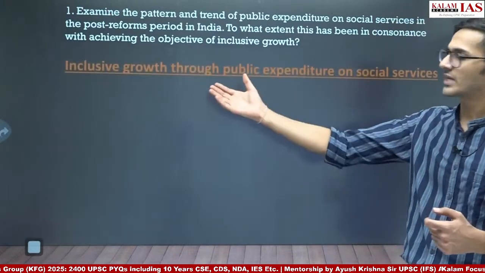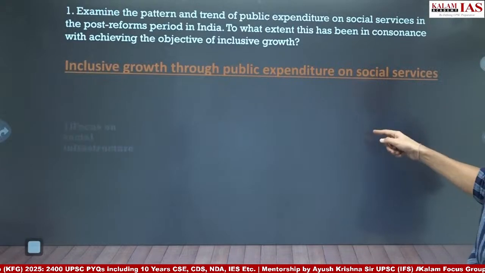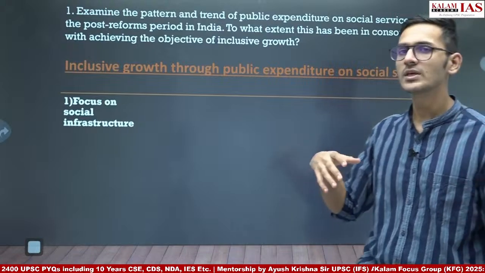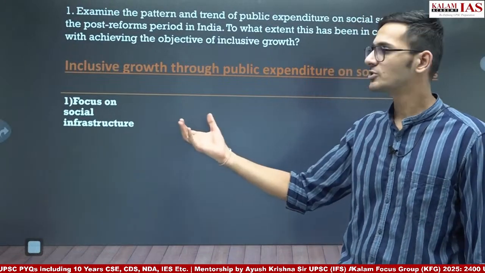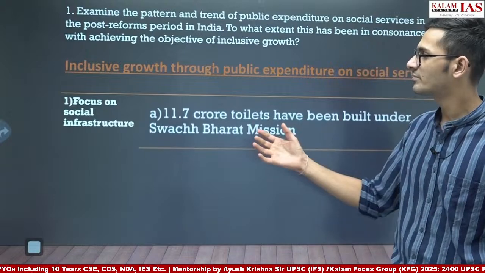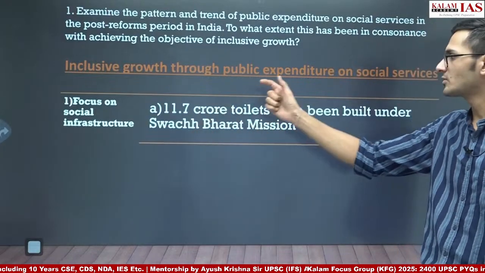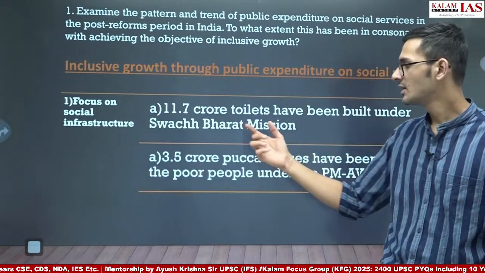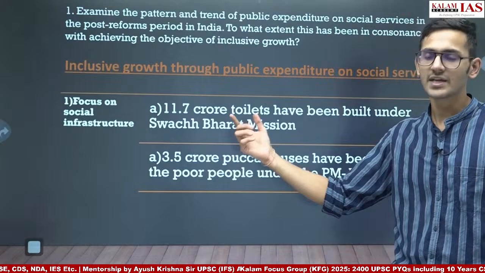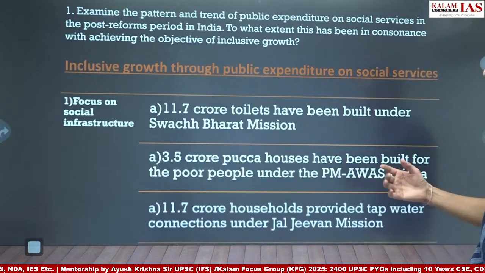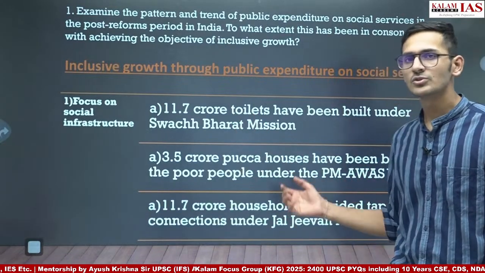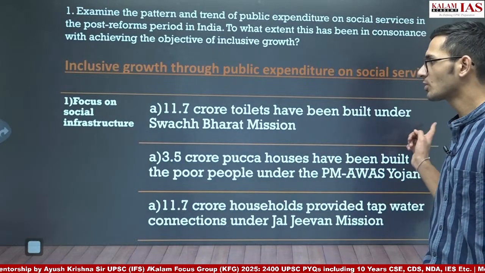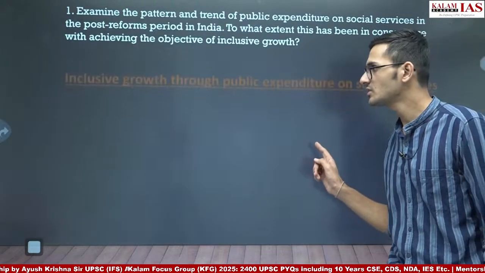After that, we will move to the second subheading, inclusive growth through public expenditure on social services. First, we should focus on how inclusive growth has happened through public expenditure on social services, with the focus on social infrastructure. For social infrastructure, we can talk about toilets, 11.7 crore toilets built under the Swachh Bharat Mission. We can talk about housing under the Pradhan Mantri Awas Yojana, where 3.5 crore pucca houses have been built. We can also talk about water connections provided under the Jal Jeevan Mission, where 11.7 crore households were provided tap water connections.